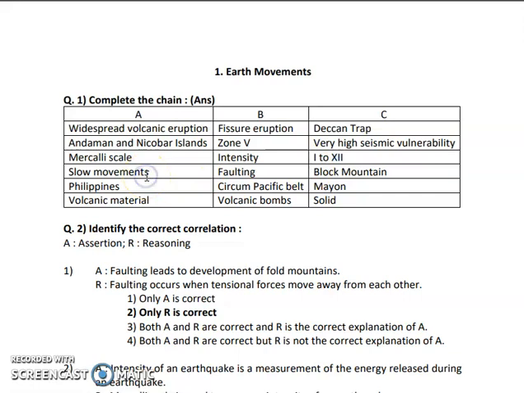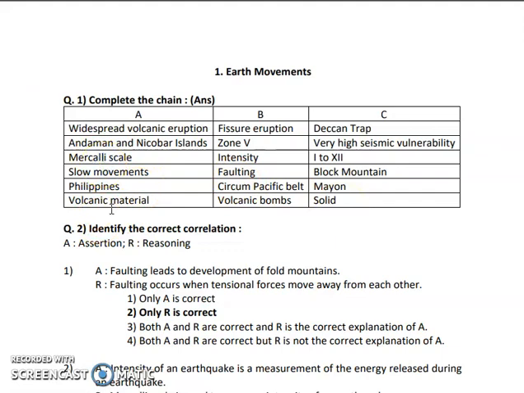Next is slow movements. We all know that slow movements can create faults as well as folds. So faulting is one of the slow movements, and faulting can create a block mountain. Next is Philippines. The Philippines are generally seen in the circum-Pacific belt, in Mayon. So that is the correct answer. Next is volcanic material. We all know volcanic material is of three types: liquid, solid and gaseous. So volcanic bombs, which are in solid state, are released during volcanic eruptions.